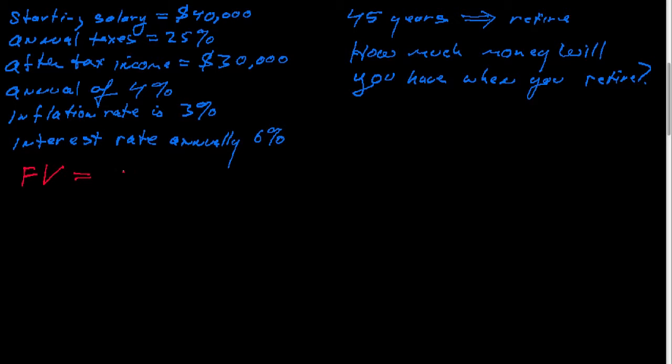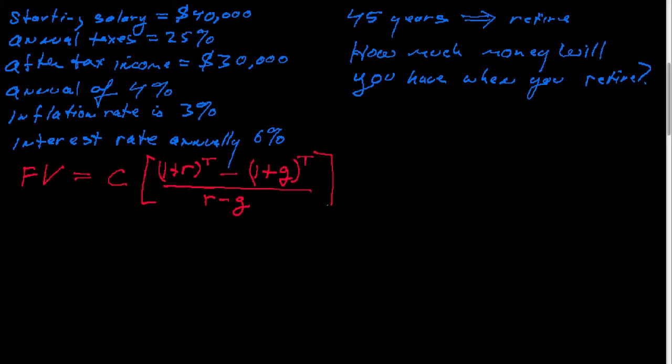And that formula is C times (1 plus the interest rate to the number of compounding periods, that's going to be 45 years, minus 1 plus the growth rate, also to the t power). All of that is divided by the interest rate minus the growth rate. And I'm going to post a video to the course website that shows how some of these annuity and perpetuity formulas are derived. So what's C going to be?